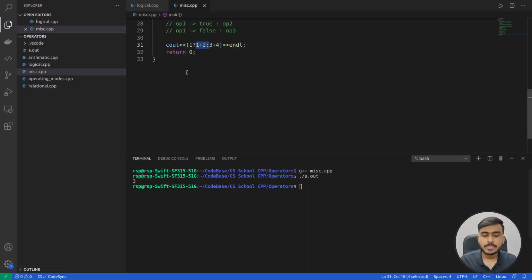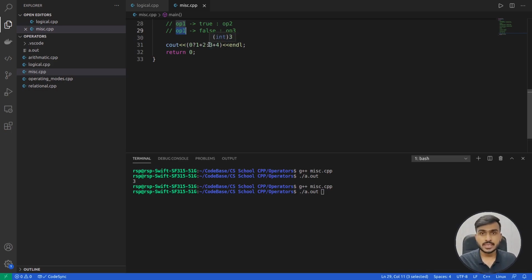Let's quickly see what happens if, instead of this 1, I write 0. Let me quickly compile and execute this code. In this case we should get 7 as the output. Why? Because operand 1 is evaluating to false, because 0 is a falsy value. So the result of this conditional operator should be operand 3.